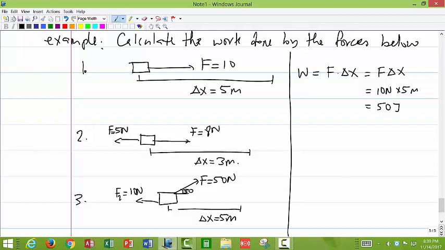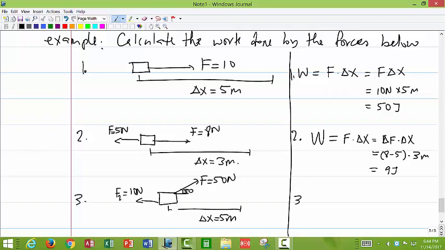You can do the same for the two other exercises there. So this is number 1. For number 2, you can try number 2 and 3. Its angle is 30 degrees. So number 2, what is the work done? 9 joules. Okay, so we can say F times delta x. So this can be written as delta F times delta x. So you take the difference, so we have 8 minus 5 times 3. So this will be 9 joules.